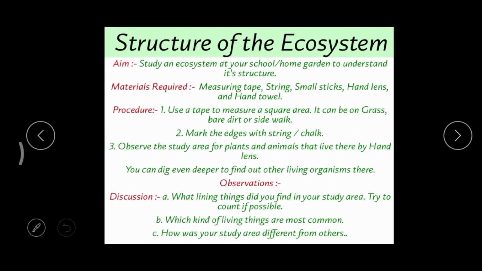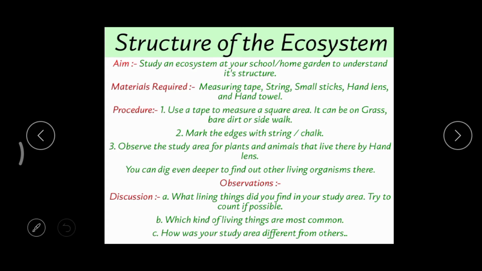Then, the structure of an ecosystem. This is an activity, and in this activity we are going to study the structure of an ecosystem. Structure means what kind of living and non-living things are present in a particular place.